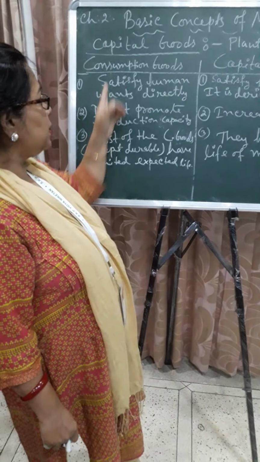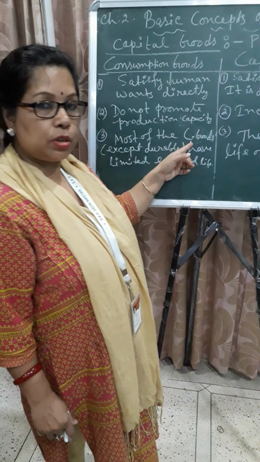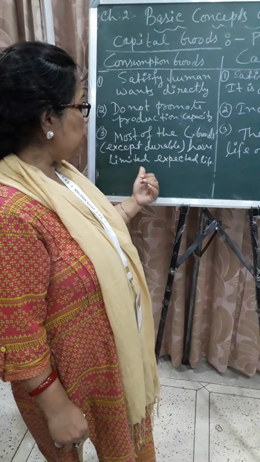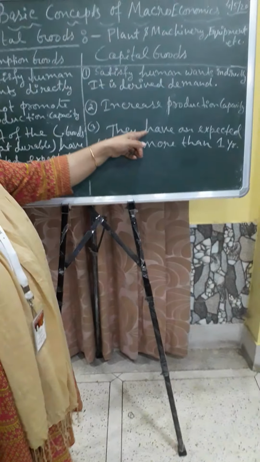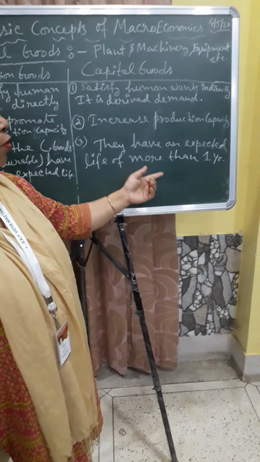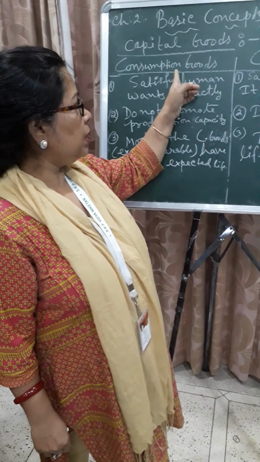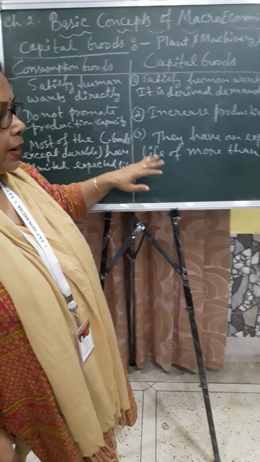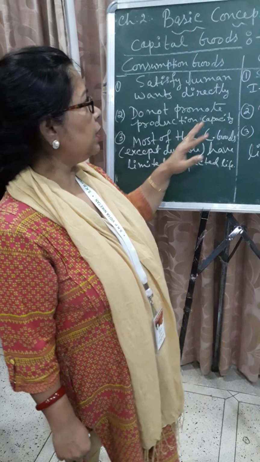Now the third: most consumption goods, except durable goods, have limited expected life. But capital goods have an expected life of more than 1 year. So these are the differences between consumption goods and capital goods. Clear? Very easy. Keep these in mind.